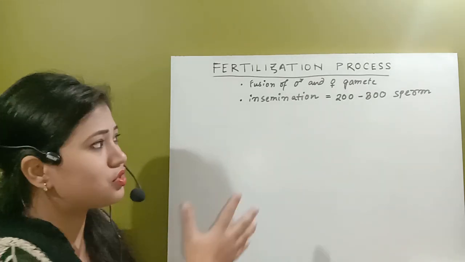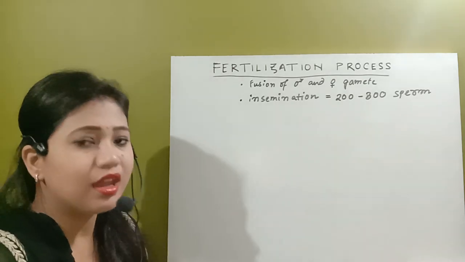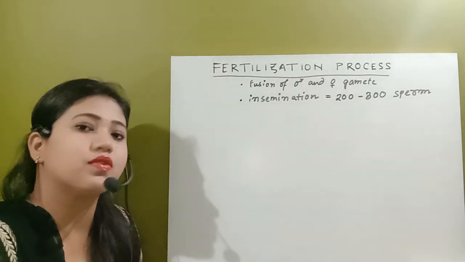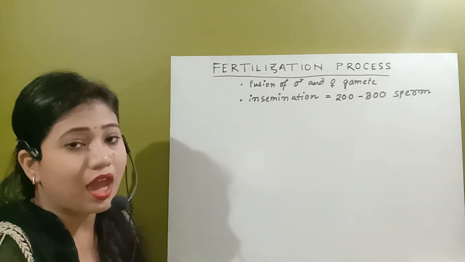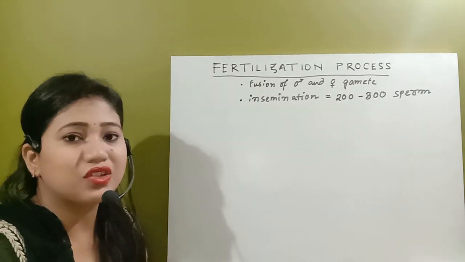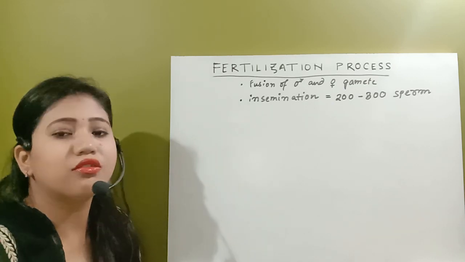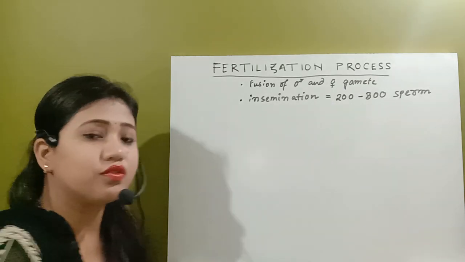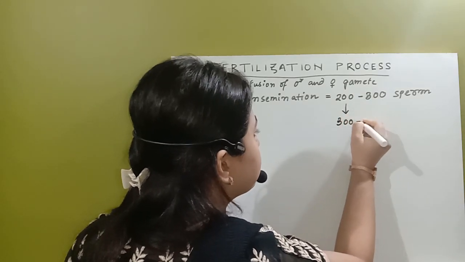Then why are such huge numbers deposited? What is the reason for wasting most of the spermatozoa? Because reaching the site of fertilization and fertilizing the ovum is actually a chance of once in a million.